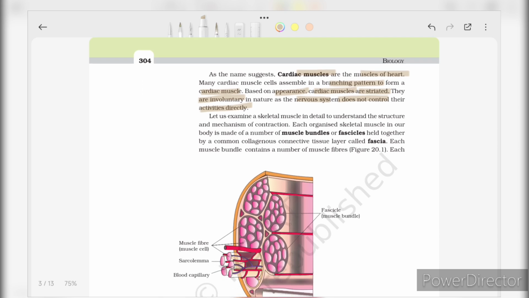Let us examine the skeletal muscle in detail to understand the structure and mechanism of contraction. Each organized skeletal muscle in our body is made up of a number of muscle bundles or fascicles held together by a common collagenous connective tissue layer called fascia. Each muscle bundle contains a number of muscle fibers.